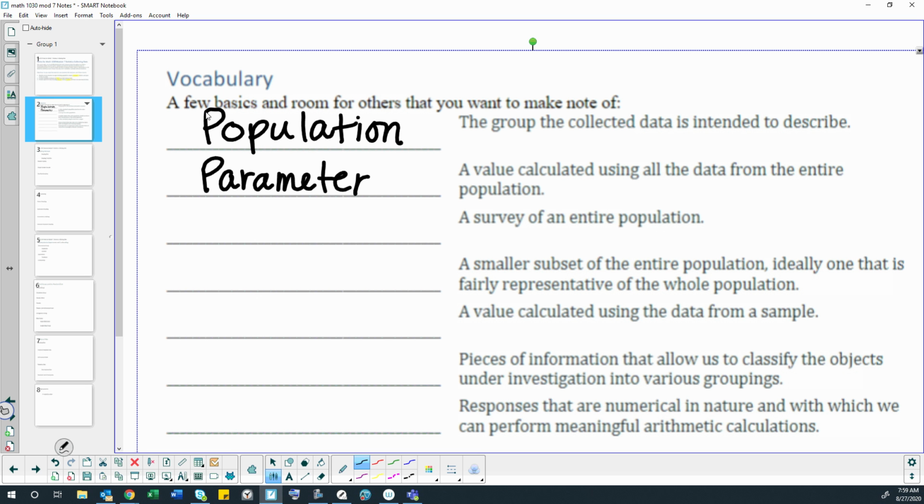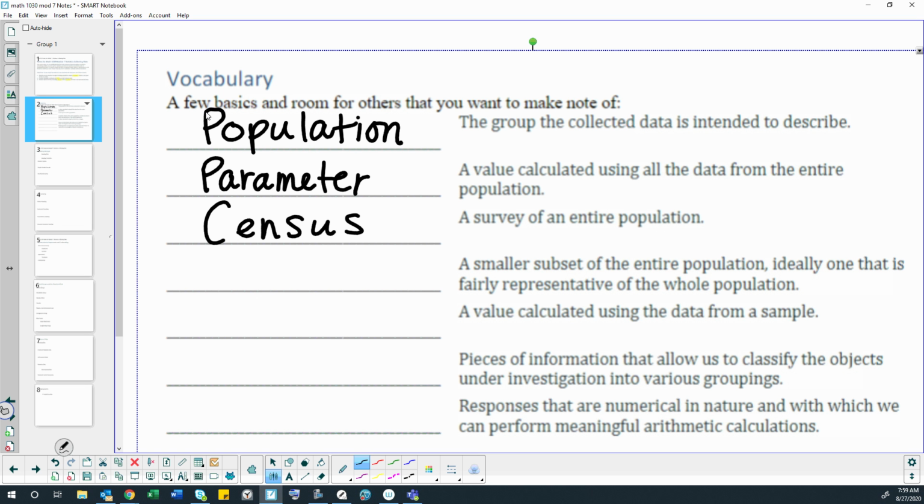Here we go. Okay, survey of an entire population. Ooh, that's a good word for this year. How many of your families have completed the census? Hey, Mr. Hansen's family has. Do you think so? Some of you are probably not sure. You should go home and ask your parents, have you done the census yet? And tell them to do it, right?